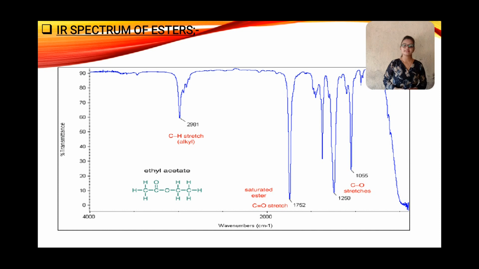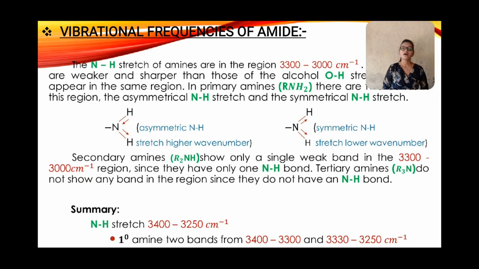Then the fourth one is the vibrational frequency of amide. The N–H stretch of amines is in the region 3300 to 3000 cm⁻¹. These bands are weaker and sharper than those of alcohol O–H stretches, which appear in the same region. In a primary amine RNH2, there are two bands in the region: the asymmetrical N–H stretch at higher wave numbers, and the symmetrical N–H stretch at lower wave numbers.